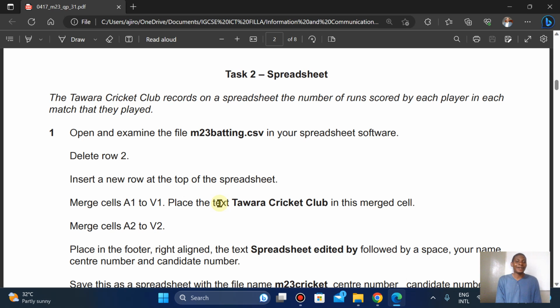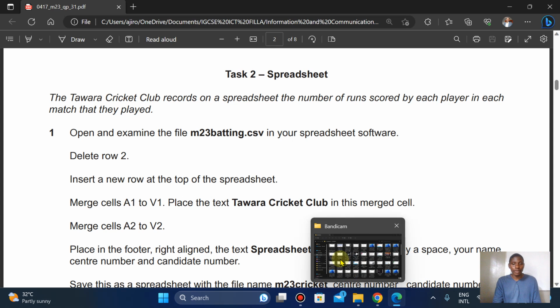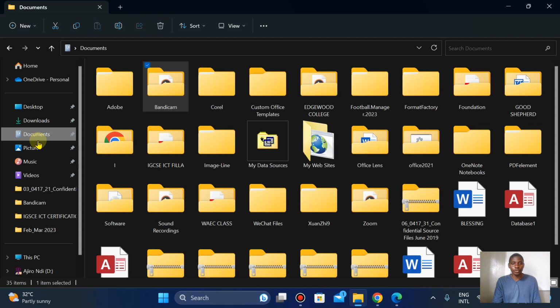Now, the Tower Cricket Club, TCC, records on the spreadsheet the number of runs scored by each player in each match that they played. Open and examine the file M23 batting.csv in your spreadsheet software. Now, this is a generic file, the CSV, right? So let's open it.